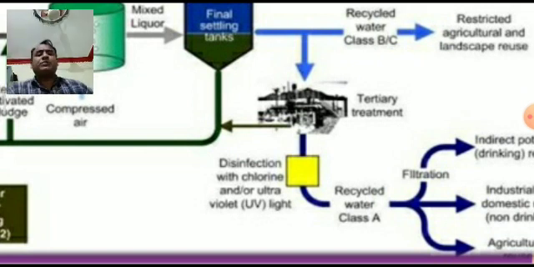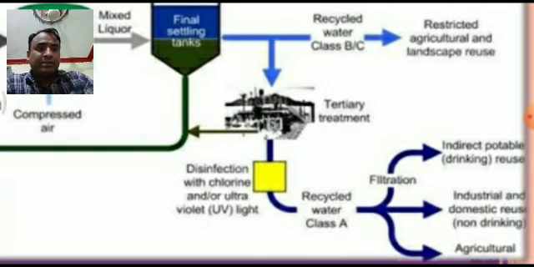In tertiary treatment, we add disinfectants like chlorine and UV light. They can kill the bacteria and the viruses if they remain present in the water. Then the recycled water goes through filtration, and then it can be used for drinking purposes or industrial purposes.